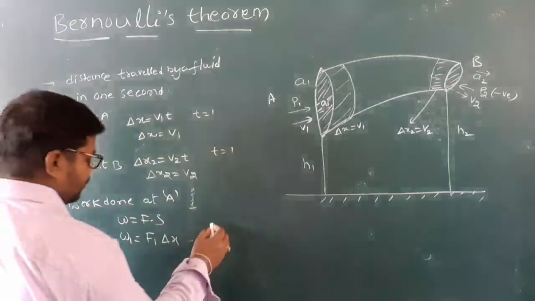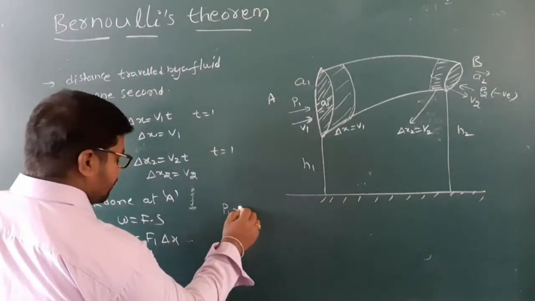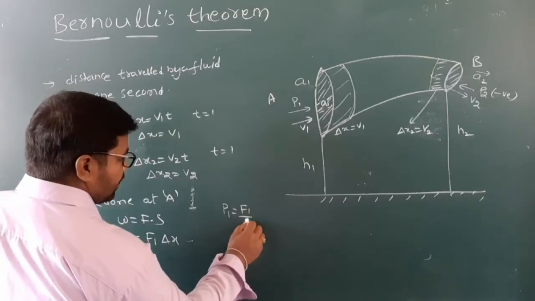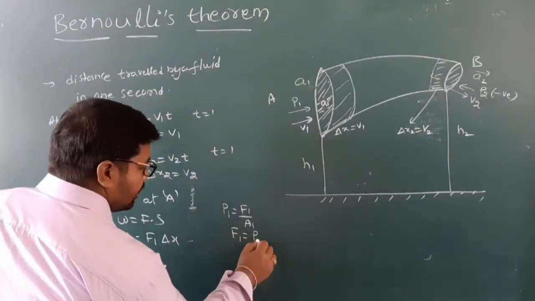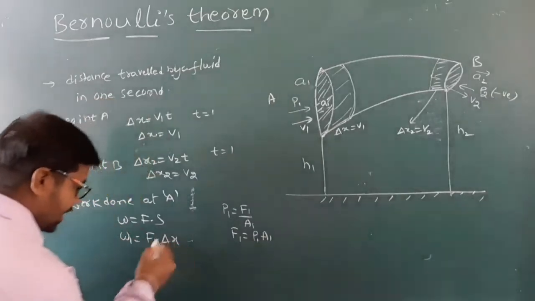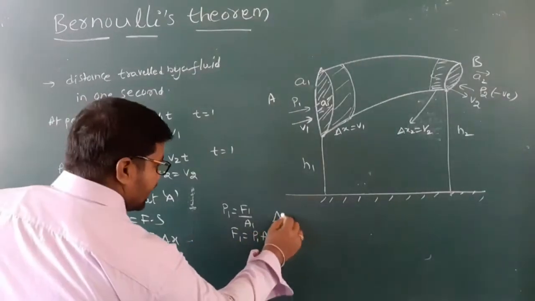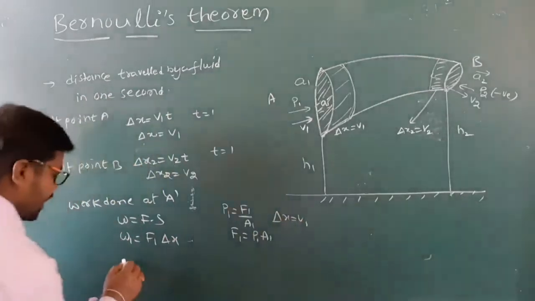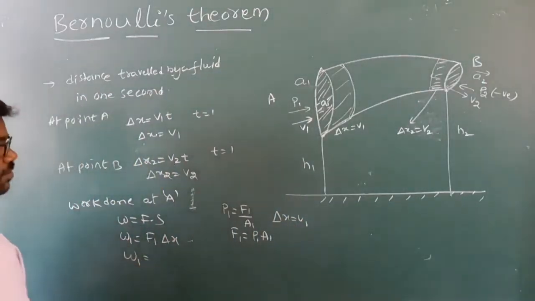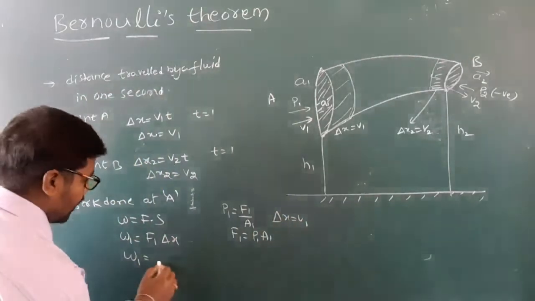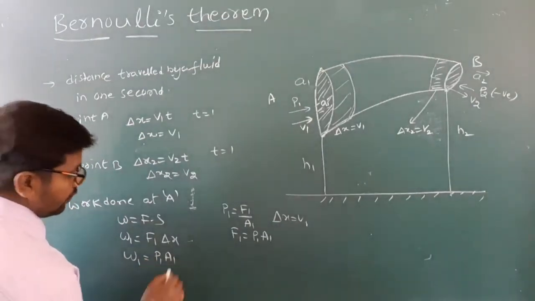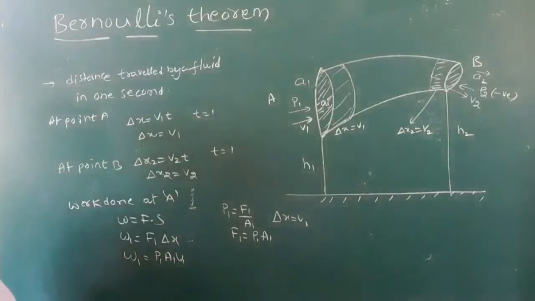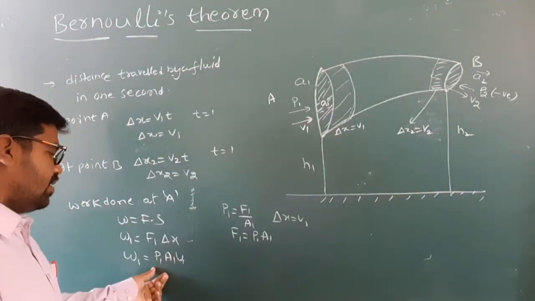We know that pressure P1 is equal to F1 by A1, so F1 is equal to P1 A1. Rearrange this: delta x is equal to V1. So W1 is equal to P1 A1 V1. Understand, my children?